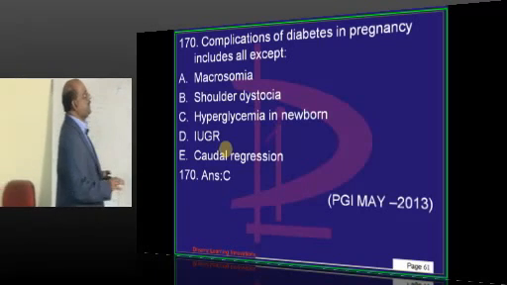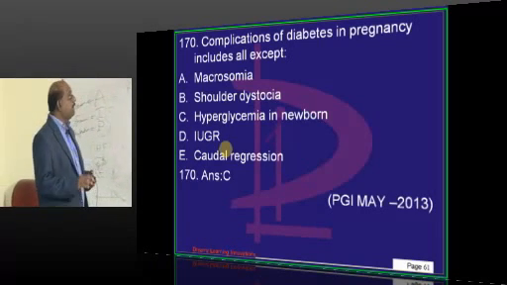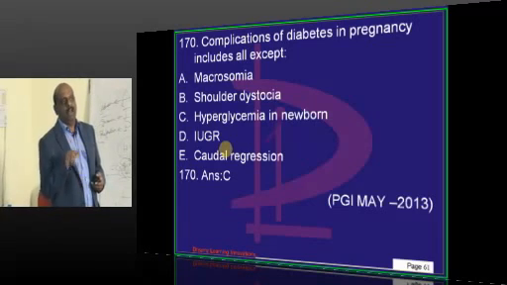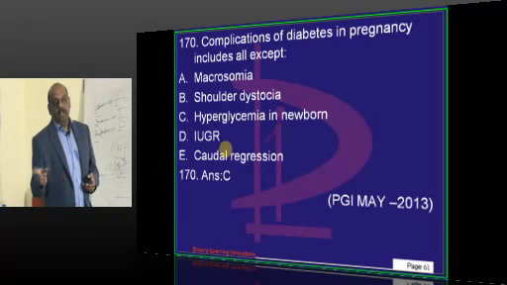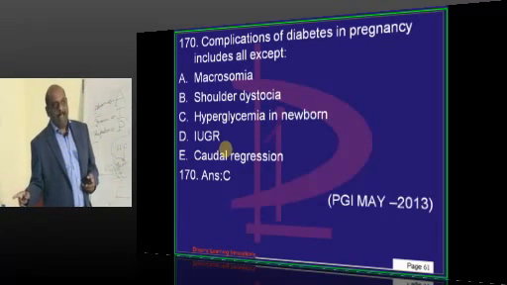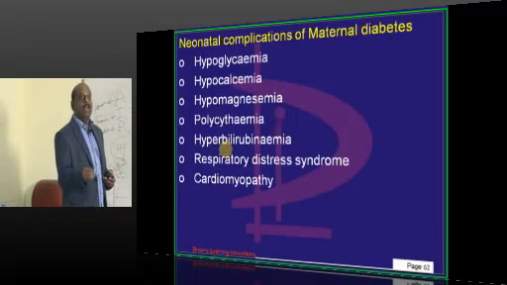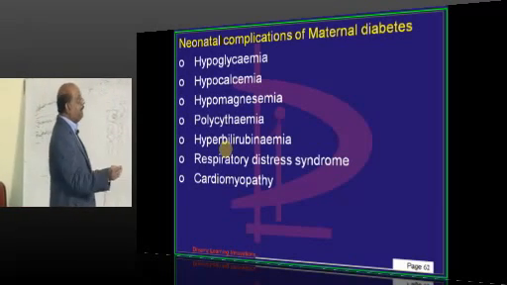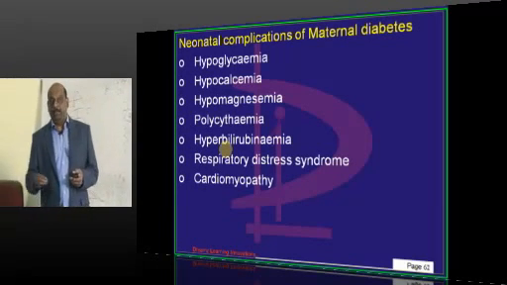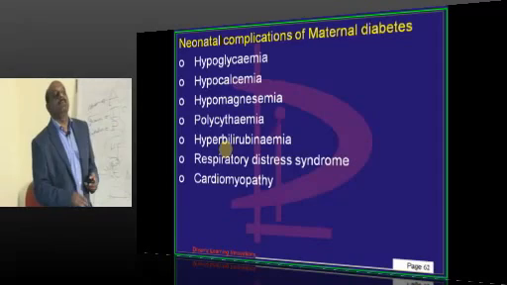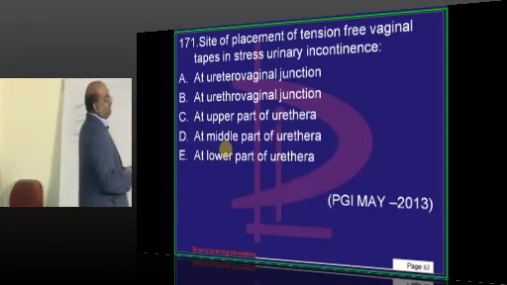Macrosomia, shoulder dystocia, hyperglycemia, hypoglycemia because of the maternal hyperglycemia, leading to fetal hyperglycemia, leading to fetal hyperinsulinemia, leading to hypoglycemia, IUGR, caudal regression, etc., hypomagnesemia, polycythemia, hyperbilirubinemia. They are all the complications in the baby.